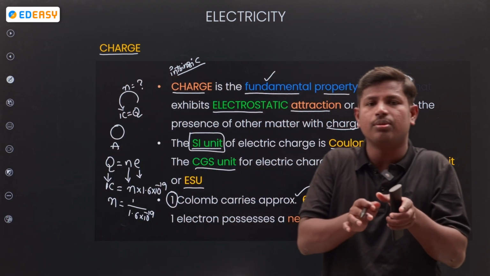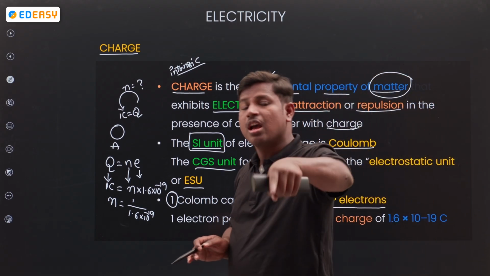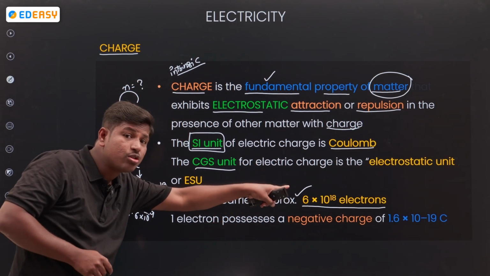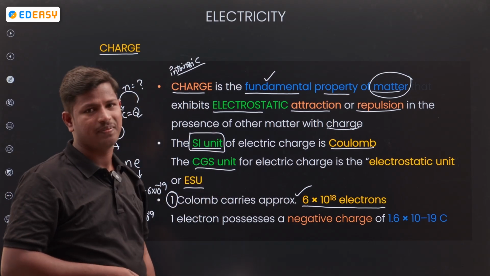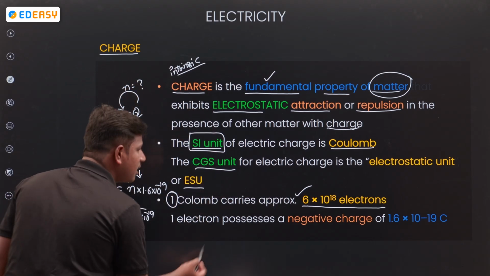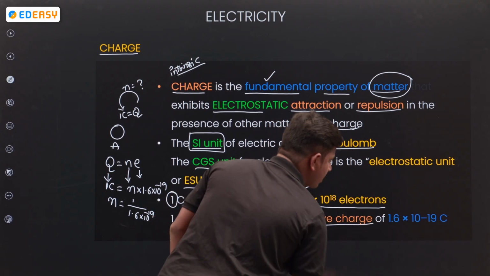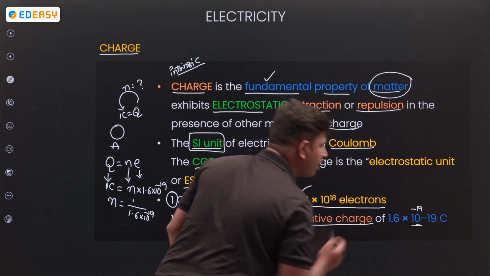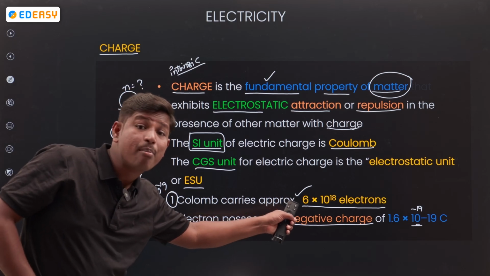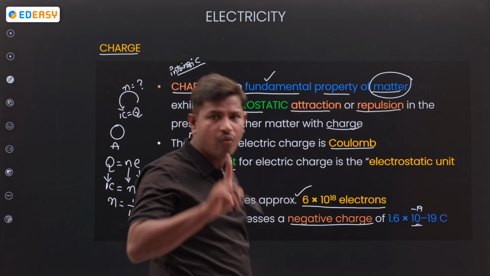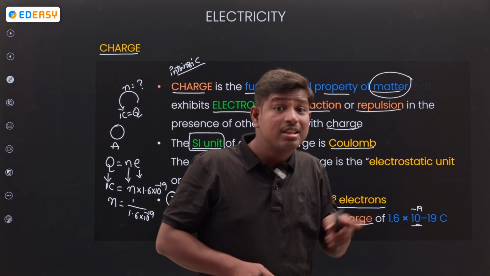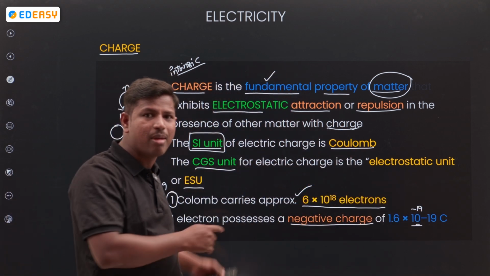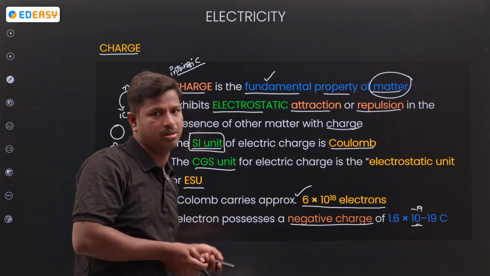If anybody asks you how many electrons are present in 1 coulomb of charge, 6 into 10 to the power of 18 electrons are present. 1 electron has a negative charge of 1.6 into 10 to the power of minus 19 coulomb. In 1 coulomb, 6 into 10 to the power of 18 electrons are present. Remember, it will be helpful in mathematical calculation.